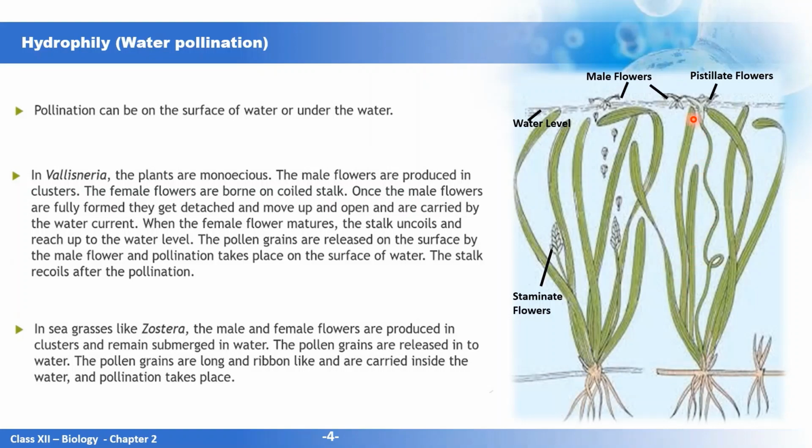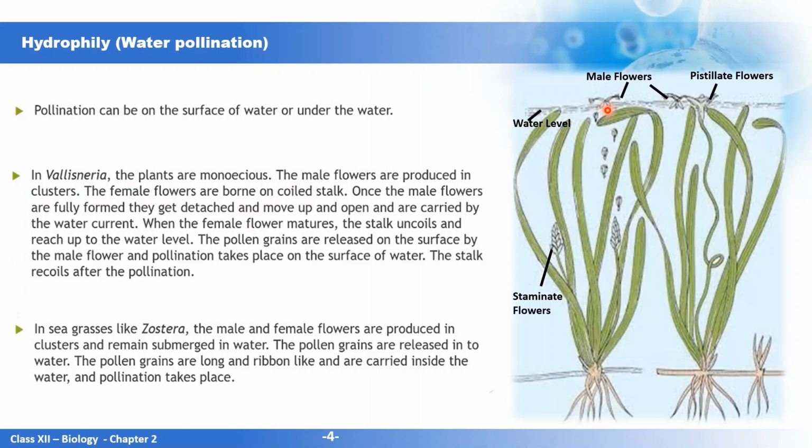You will see the long stalks in Vallisneria. The female flowers are borne on coiled stalks. This will be coiled like that. But once this female flower matures, it comes up on the surface, as you can see here. This is the female flower. Similarly, the male flower, or we can say the staminate flower, once it matures, it is detached, and as you can see here, it comes on the surface.